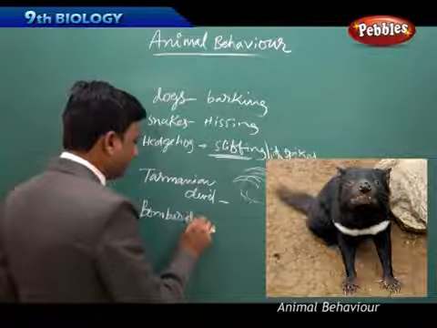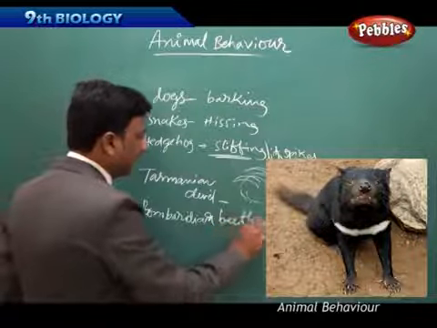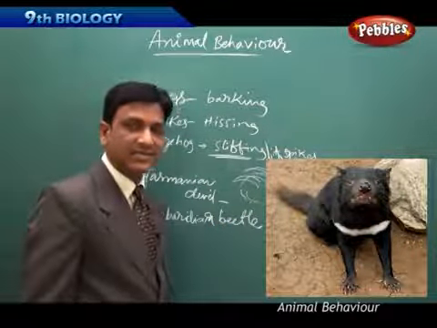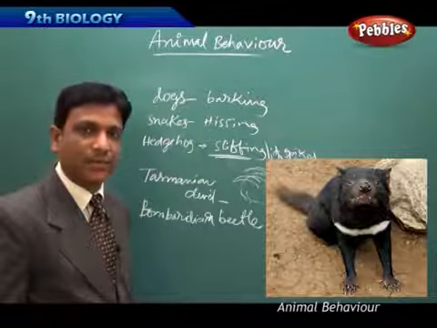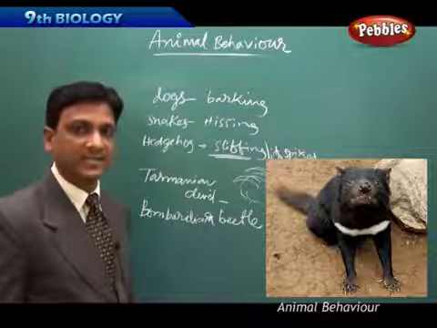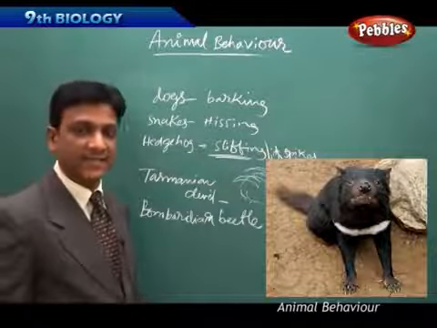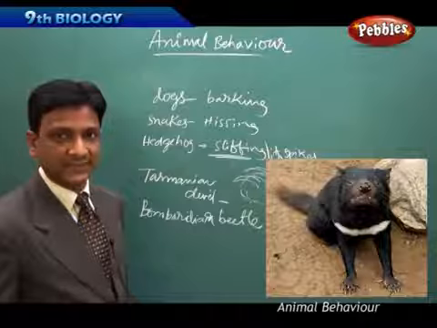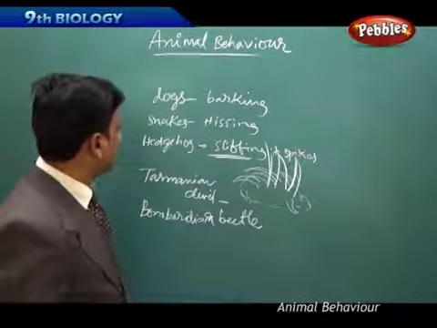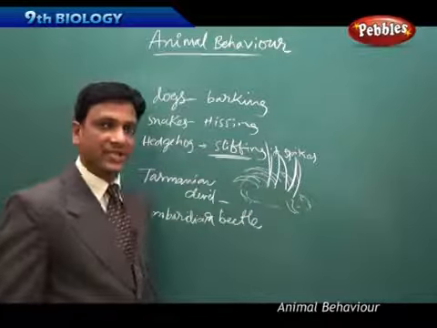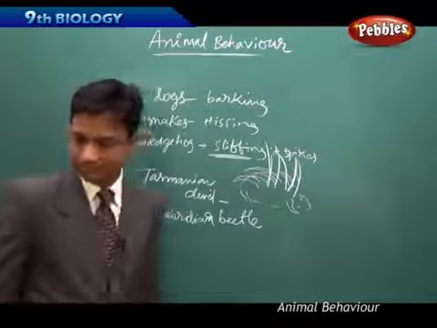The bombardier beetle also releases such a pungent, bad odor gas from its body to protect itself from enemies. So these two animals show such a defense mechanism, releasing bad-smelling gases. So for defense also, the animals show this kind of specific behavior.